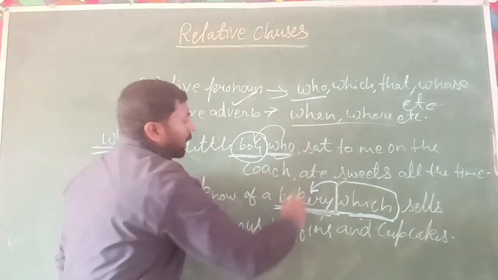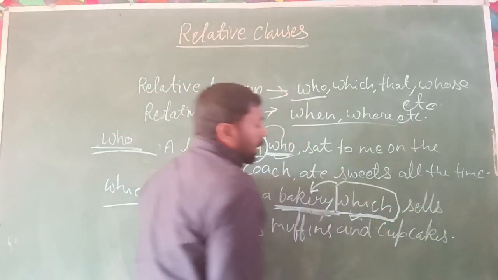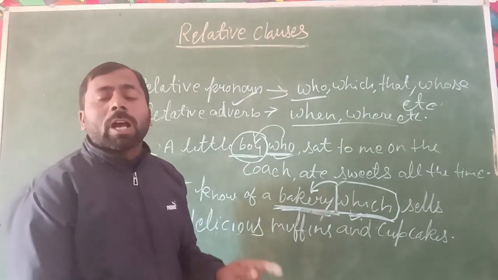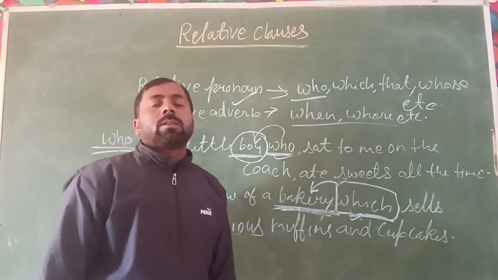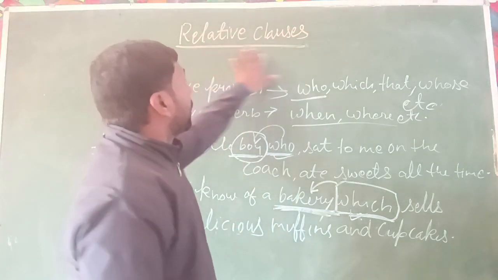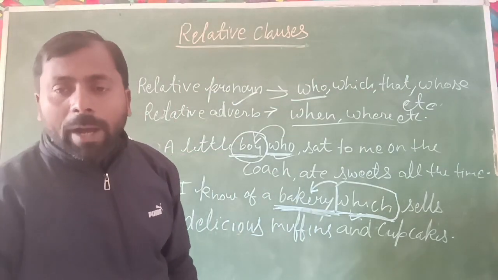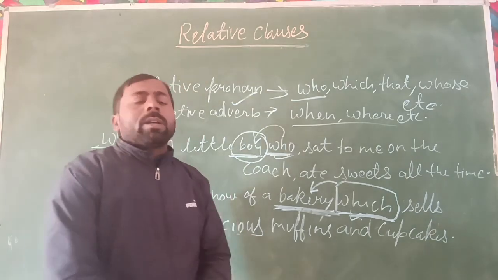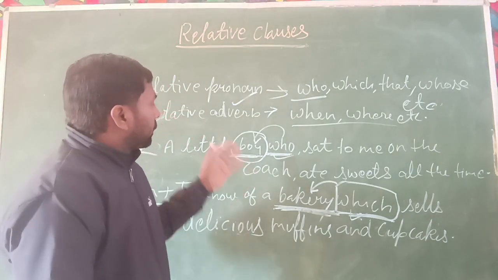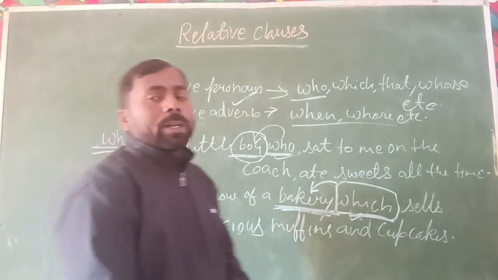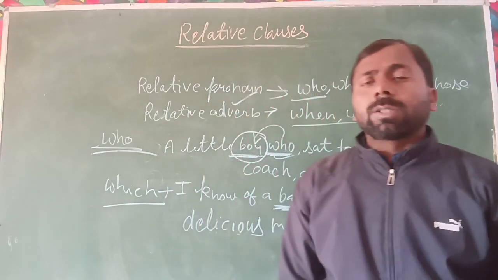Look here, who is a relative pronoun, which is a relative pronoun. So this type of sentence is called a relative clause. I hope you all understand it with the examples of relative clauses.